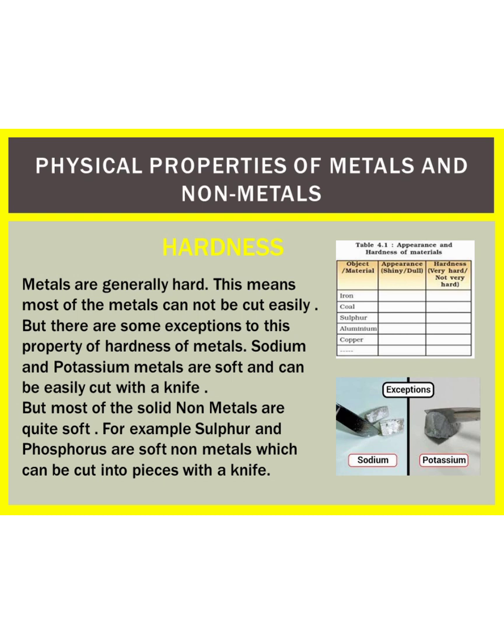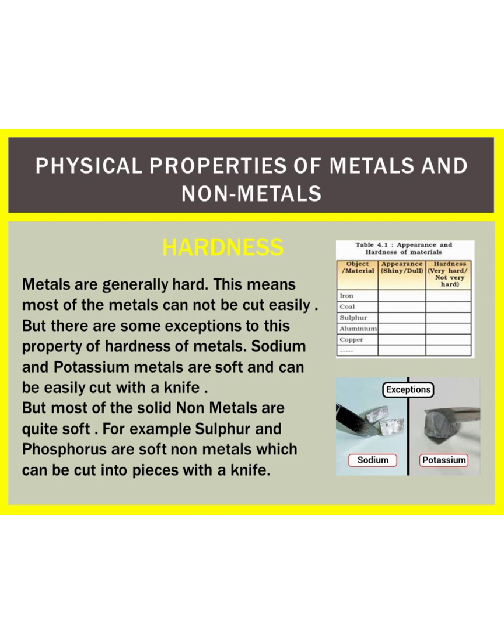But most of the solid non-metals are quite soft. This means that most of the solid non-metals can be cut easily. For example, sulfur and phosphorus are soft non-metals which can be easily cut into pieces with a knife. Only one non-metal, that is diamond, is very hard. In fact, diamond is the hardest natural substance known.